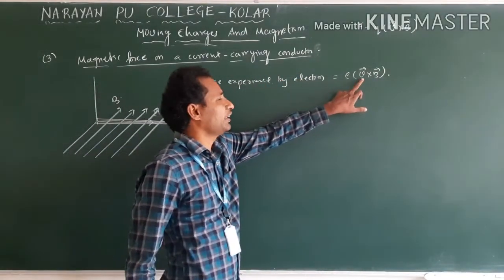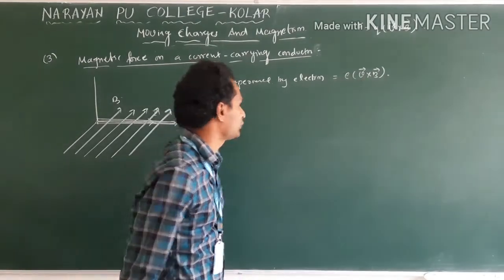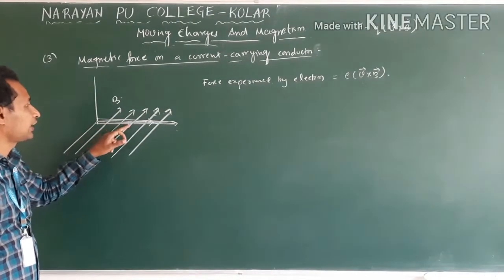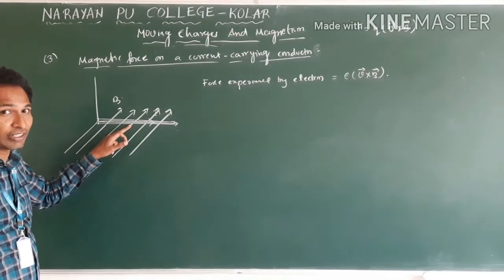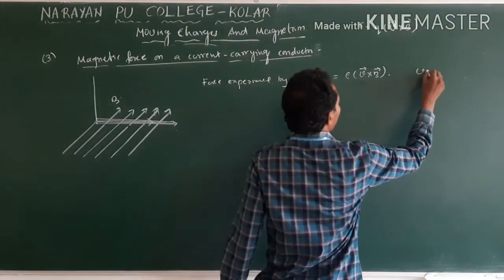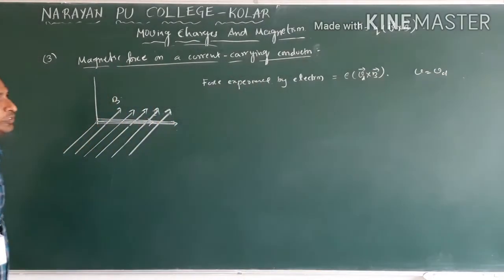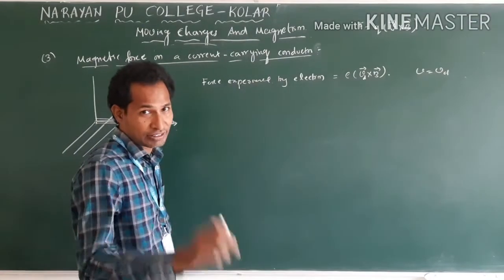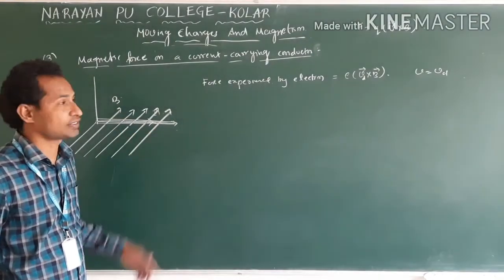Here instead of V, what do we take? Here we will take drift velocity. Why? You already studied in current electricity. In a conductor, electron moves with a constant average speed, that is Vd. So for electron, instead of V we will take Vd. Clear? Now this is one electron. Already you have studied number density in derivation of current or drift velocity.